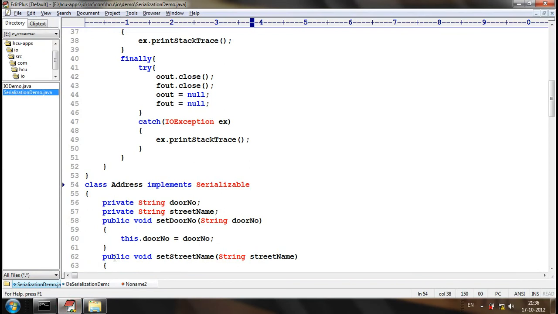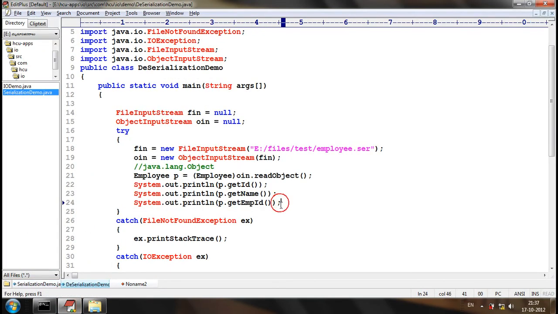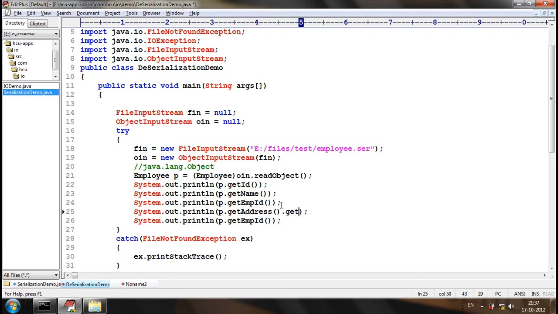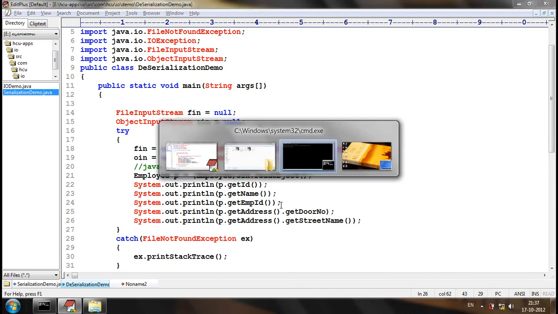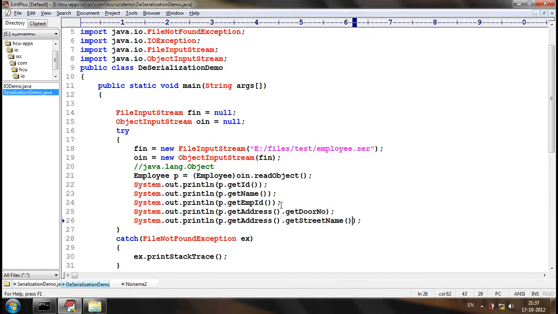Now, let me give getAddress().getDoorNumber() and getAddress().getStreetName().